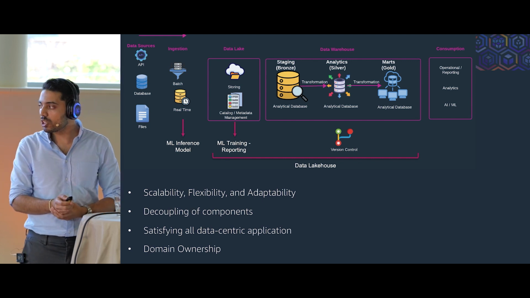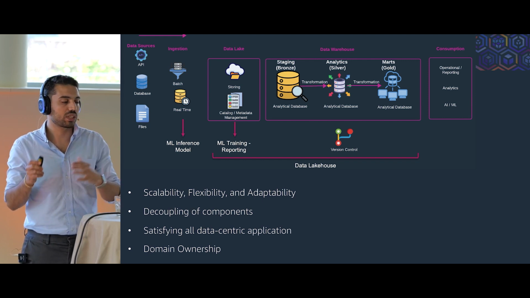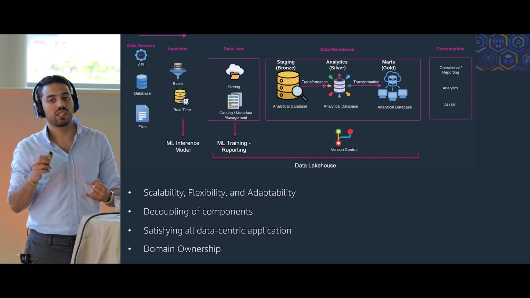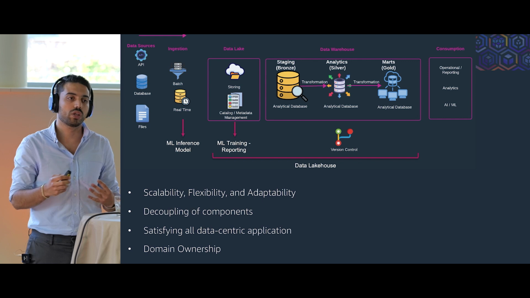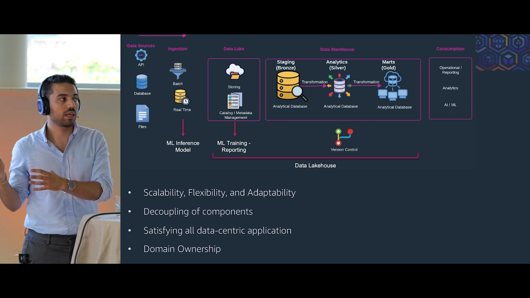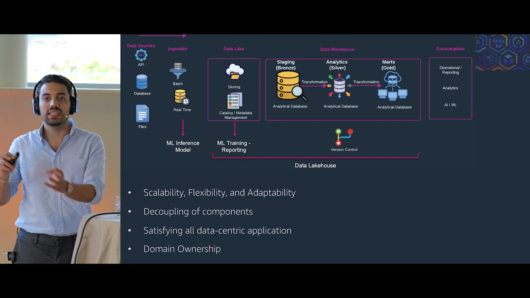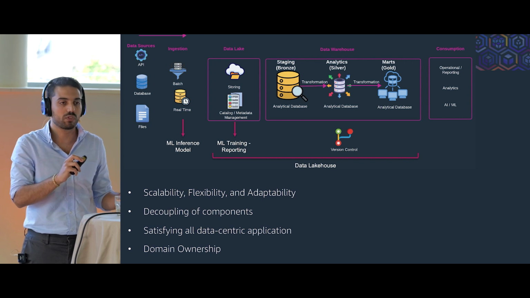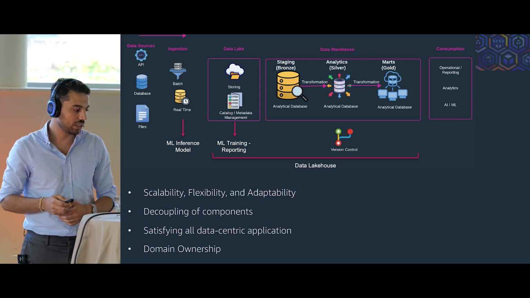Another thing which is really important for us is that this data platform should be able to satisfy all data-centric applications. It doesn't matter if it is operational, reporting, analytics, or AI or ML use cases. For example, all the training of the ML models should happen on the data that we have already stored in the data lake. We shouldn't bring data somewhere else, separated from the data platform, and use that data for ML use cases and then have another data for analytics.